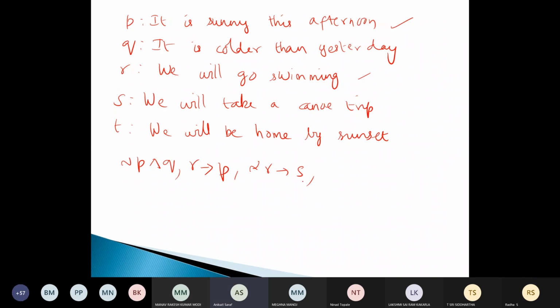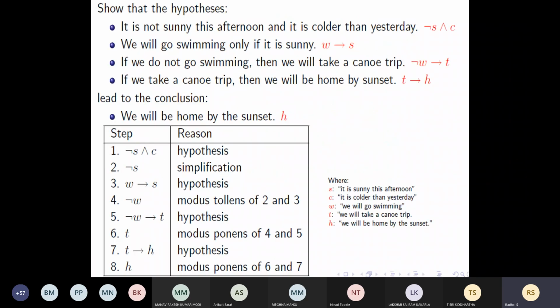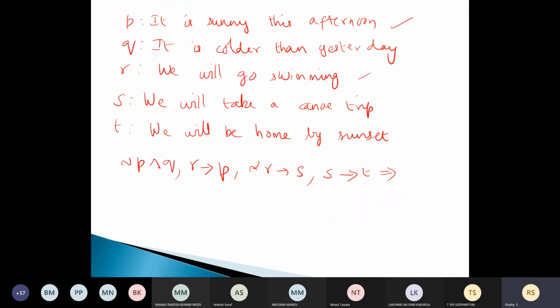S tends to T. So these are all the given premises, right? These are all the arguments, and what should be the conclusion? The conclusion is we'll be home by sunset. We'll be home by sunset is T. So we need to prove that all these statements give us the conclusion T.